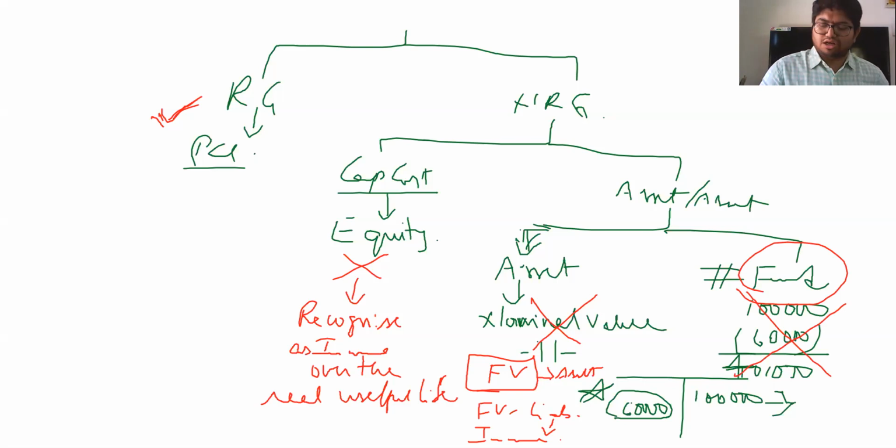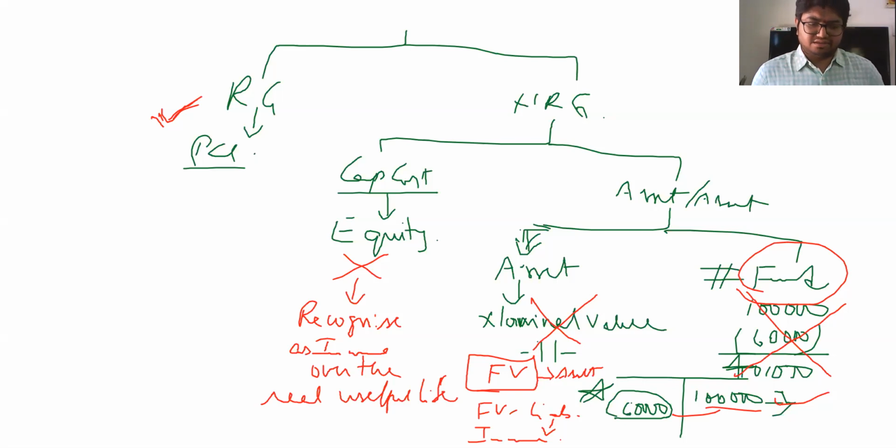You are only supposed to recognize the asset at fair value and recognize the amount of assistance received from government as a liability. And this amount of liability is to be recognized as income over the life of the asset, in your P&L, in line with depreciation what you charge on this 1 lakh. So these are the methods what you have under government grants accounting when it comes to Ind AS.